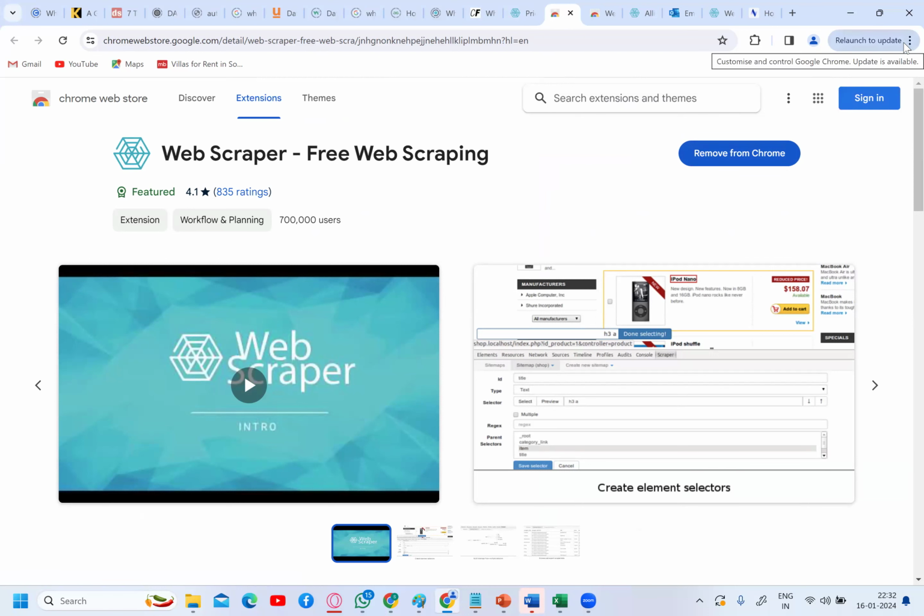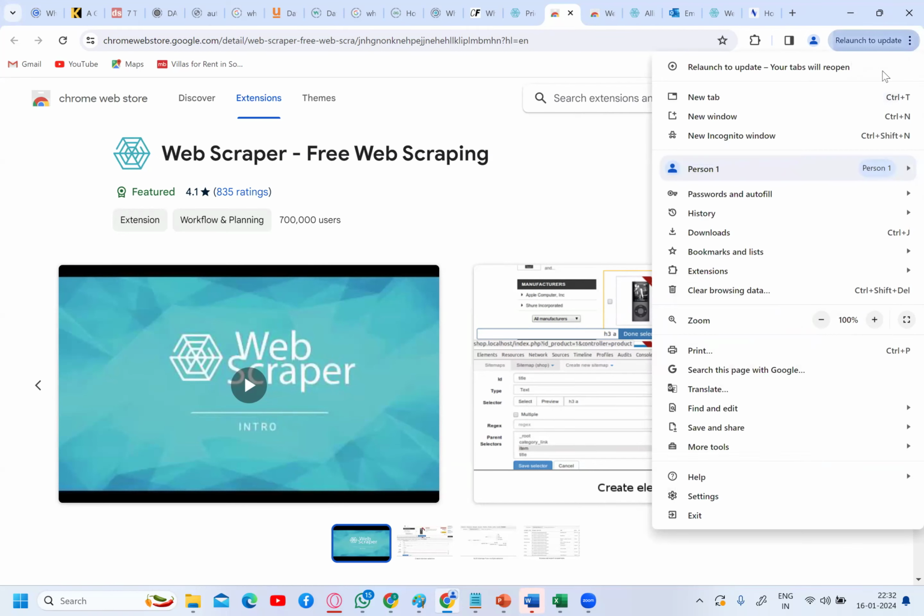How can you know about this? Just here you are able to see the three dots, right? Just click on the three dots, then go to more tools, and then developer tools. Here you are able to find the developer tools.